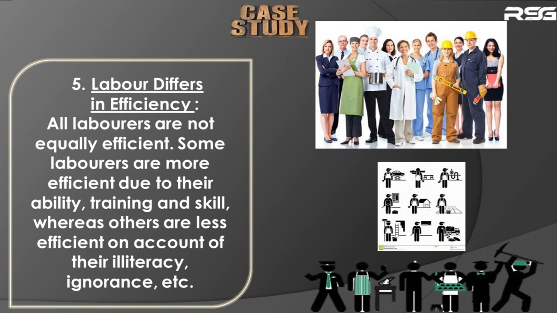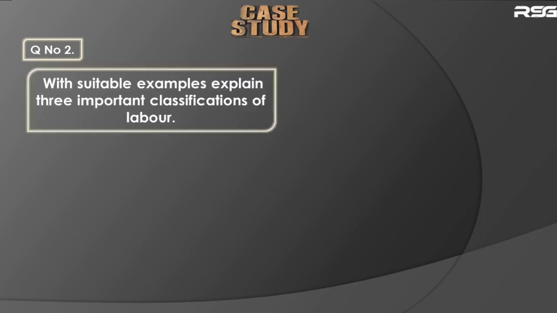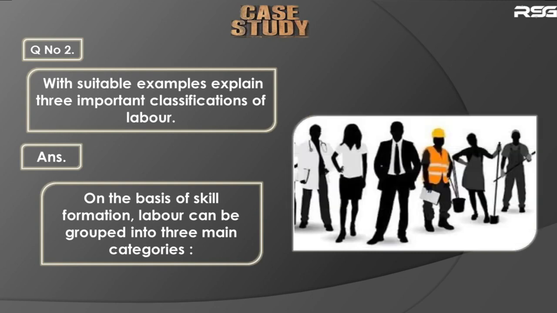Okay, so these are the 5 special characteristics of labor we saw. Now let us see the second question related to the extract. The second question says, with suitable examples, explain 3 classifications of labor. Now see, on the basis of skill formation, labor can be grouped into 3 main categories.